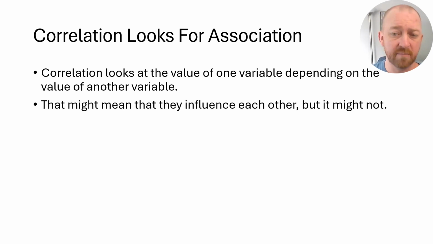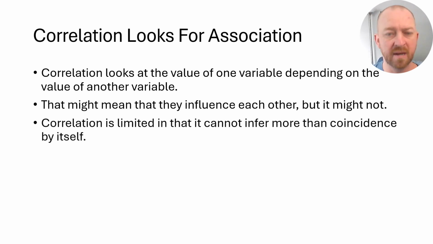If two things are correlated, it might mean that they change each other. It might mean that they're affecting one another. It might mean that they are related in some way in the real world, that one actually affects the other one. But it also might not mean that, and that's what we're going to talk about today: how is it possible that it might not mean that?